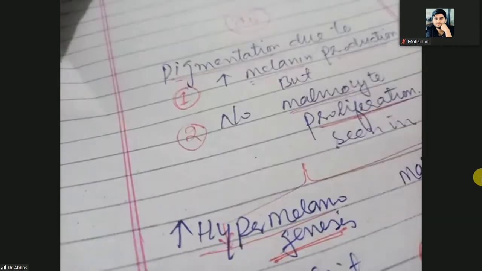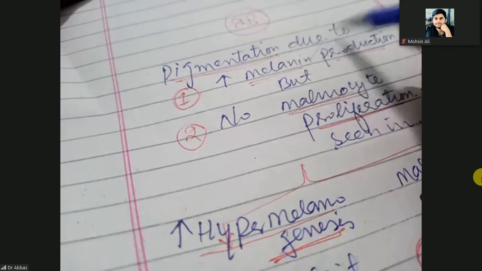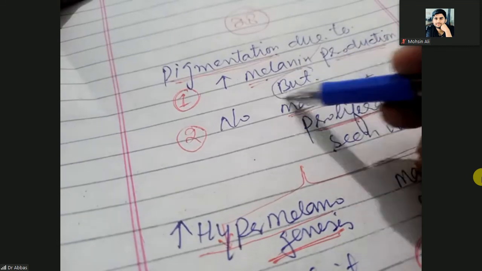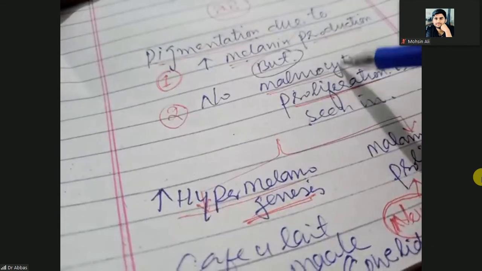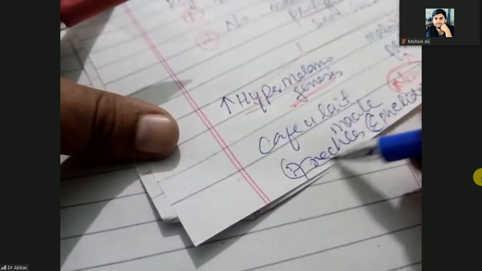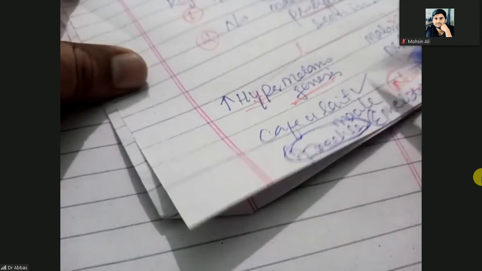Aphids. So here your question is: hyperpigmentation due to increased melanin production, but not due to melanocyte proliferation, is seen in freckles or the café-au-lait macule.